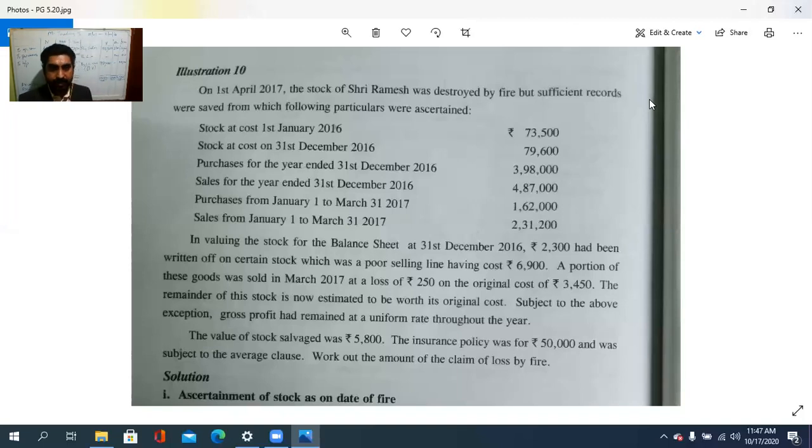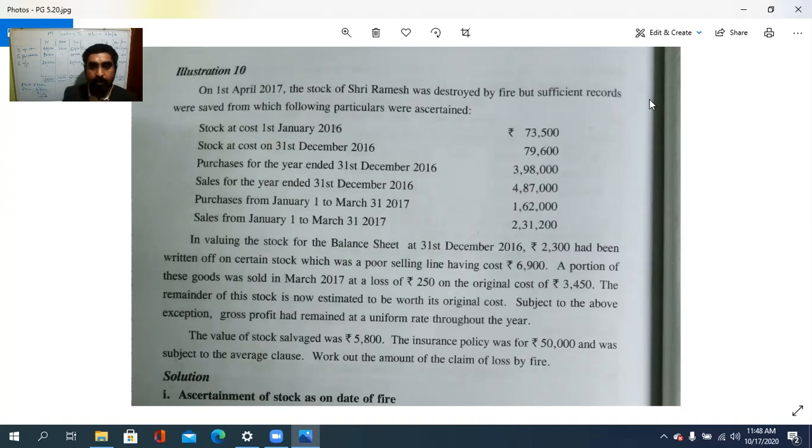On 1st April 2017, the stock of Sri Ramesh was destroyed by fire, but sufficient records were saved from which the following particulars are ascertained. Stock as on 1st January 73,500, as on cost 31st December 2016 79,600, purchases for the year ended 31st December 2016 3,98,000, sales for the year ended 31st December 2016 4,87,000. Purchases from January 1 to 31st March 1,62,000. Sales from January 1 to March 31st, 2,31,000. In valuing the stock for the balance sheet as of 31st December, 2,300 had been written off on certain stock which was a poor selling line having cost 6,900.